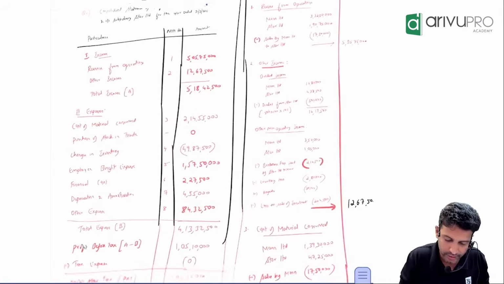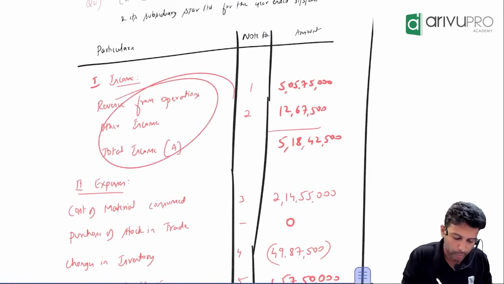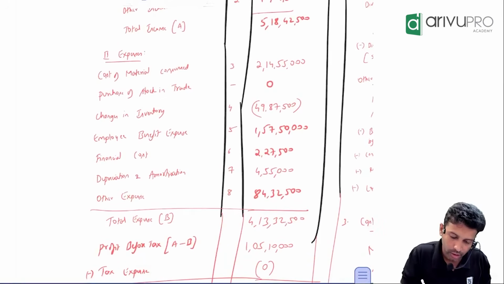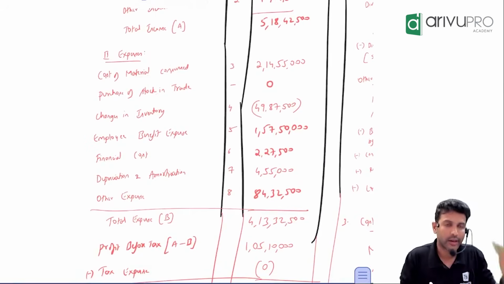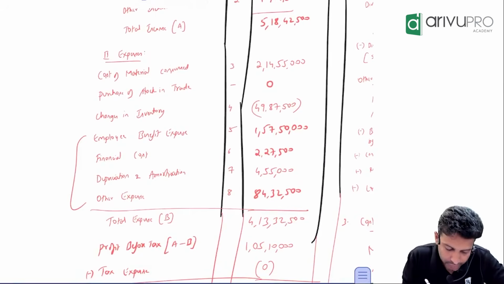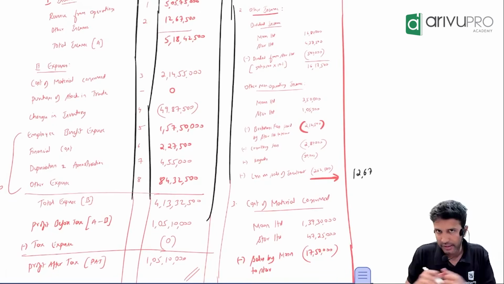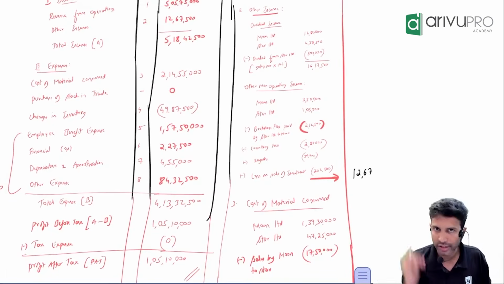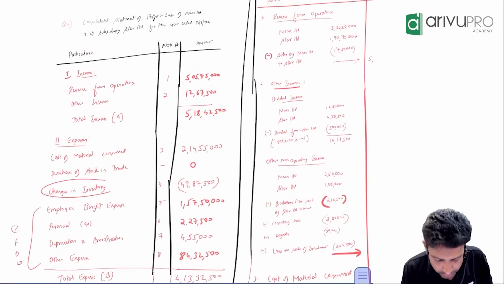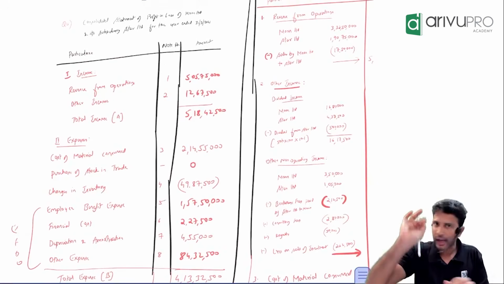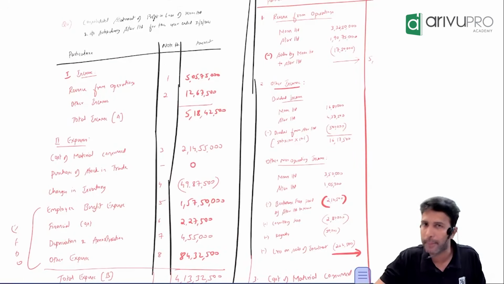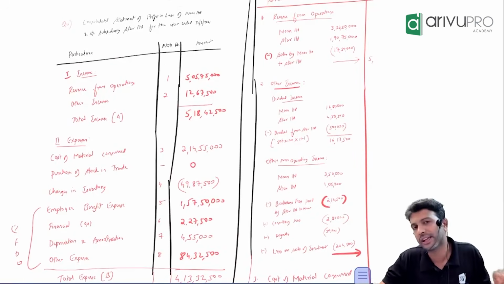This is the format of P&L. See if you're comfortable. Revenue from operations, other income. Then cost of materials consumed, purchase of stock in trade, changes in inventory. This is EFDO if you want to remember it that way. So what component did we just now discuss? The finished goods ka inventory. That will come under which category? Changes in inventory.